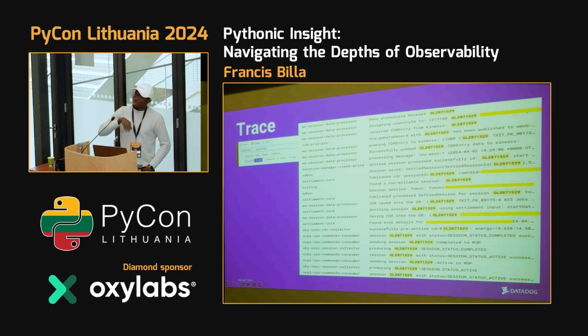So with observability, with the logs, we are able to trace, to go through it one after the other, to know the journey that our engineering process goes through in order to achieve a successful charging for the customer. That is the help of observability. And one key thing to do when you are doing good observability is to get a key that can help you trace through different services.